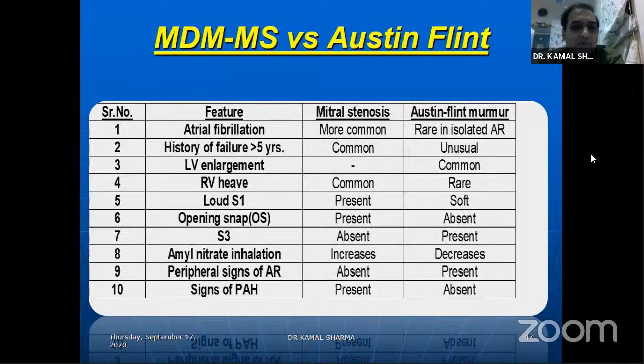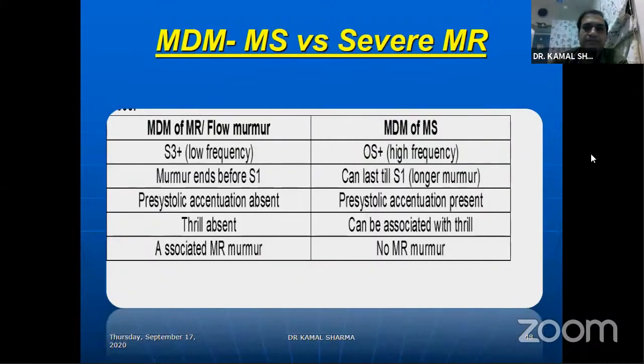So findings of the MS would include atrial fibrillation, failure for more than 5 years, as I mentioned already to you, because a failure of 5 years in AR is very rare. LA enlargement will be in MS, and LV enlargement will be there in AR. You will have RV heave because of PH, loud S1, opening snap present in MS, S3 present in Austin Flint. Of course, one of the uses of amyl nitrate has been mentioned as decreasing the murmur of Austin Flint because of peripheral vasodilatation, and peripheral signs of AR would go in favor of aortic regurgitation.